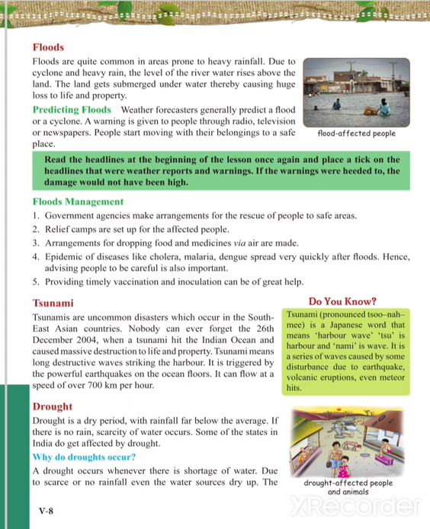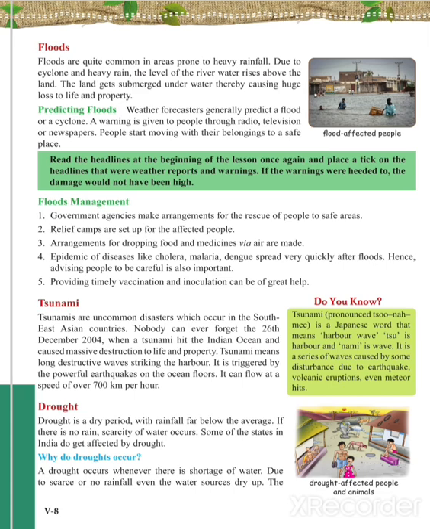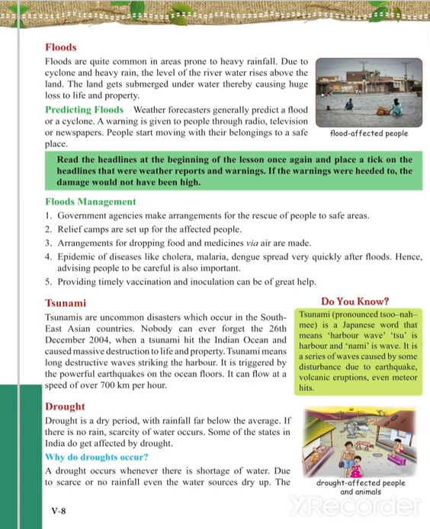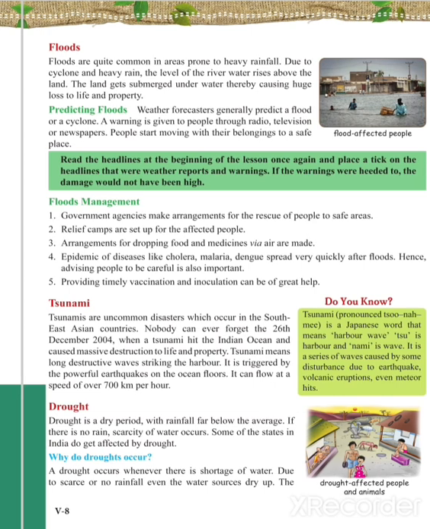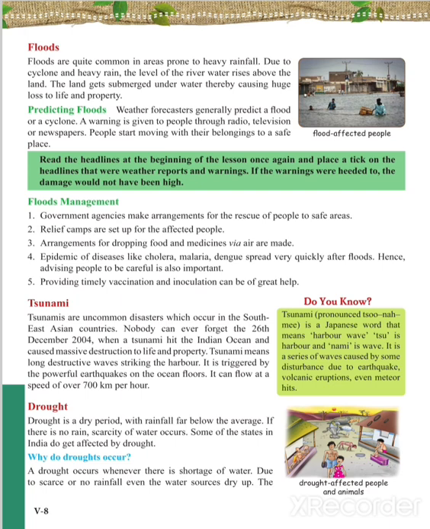These teams go to the areas which are going to be affected or which are affected. They try to rescue the people, removing them from that place to the safest sites. Relief camps are set up for the affected people. A relief camp is a safe place where the people can stay safely.